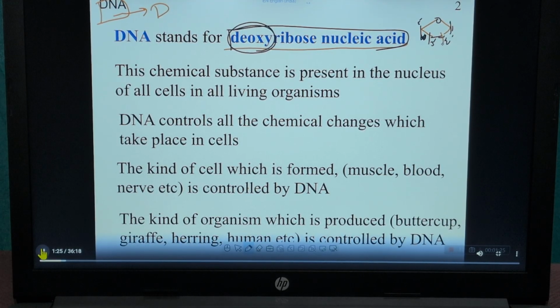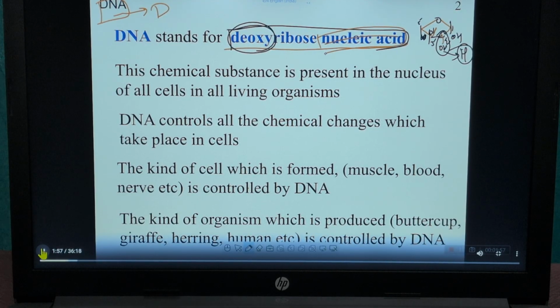Each prime has an OH group and an H. So, in DNA, the 2' carbon doesn't have an OH group; only a hydrogen atom will be present here. So the name comes from that: deoxy means there is no oxygen. So, this is the deoxyribonucleic acid.